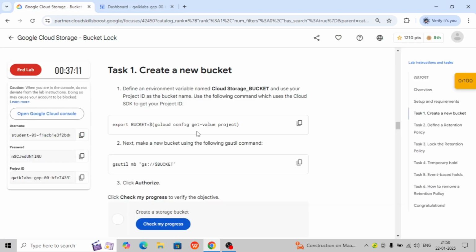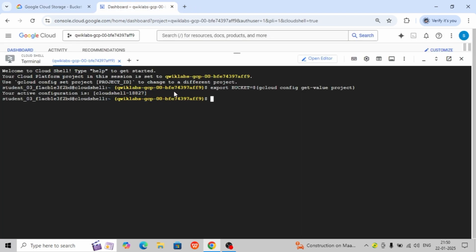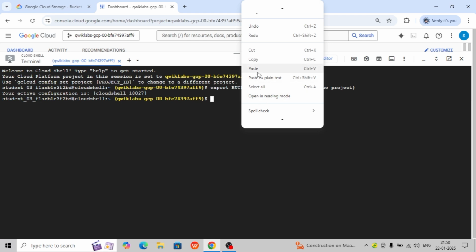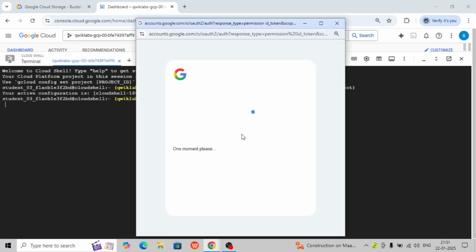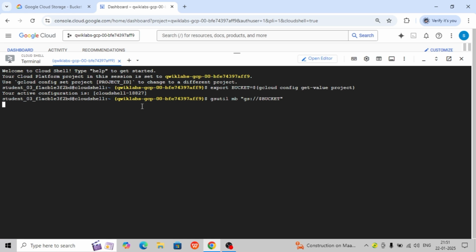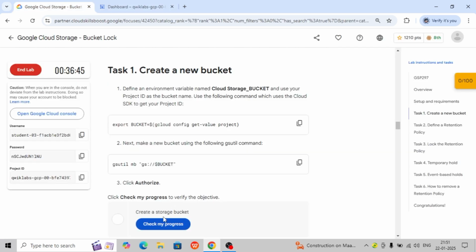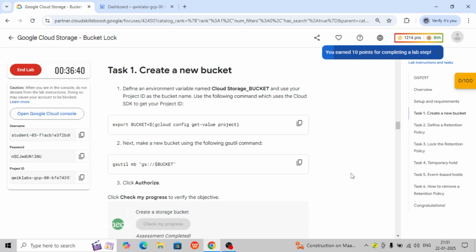Let's go back and copy the second command also. This is the second command I am taking. Similarly, you have to paste and execute. It will ask you to authorize the Cloud Shell, so just acknowledge it. Here it is creating the GS bucket. Now let's verify. Your storage bucket is already created. Let's verify the progress. So you have earned 10 points.